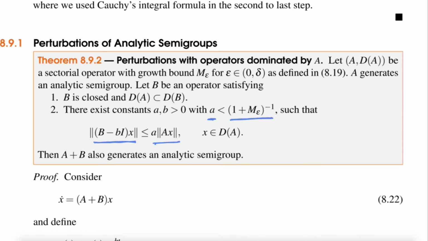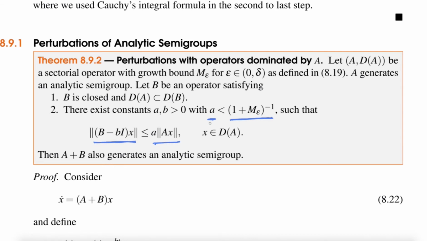And M epsilon was this estimate which we had from the definition of a sectorial operator. You might remember in sectorial operators we had a sector which is less than pi over 2 plus delta minus epsilon for a little epsilon, and on this a little bit smaller sector we had a uniform estimate where showed up this M epsilon. So this goes back to the very definition of sectorial operators with this M epsilon.